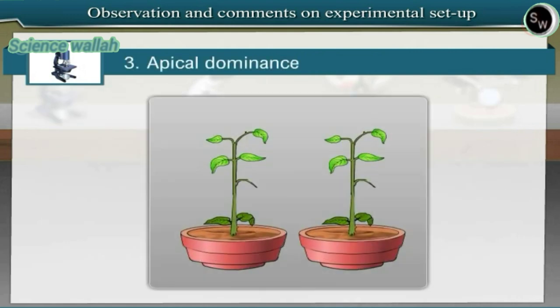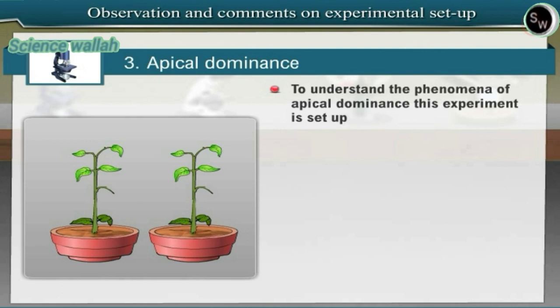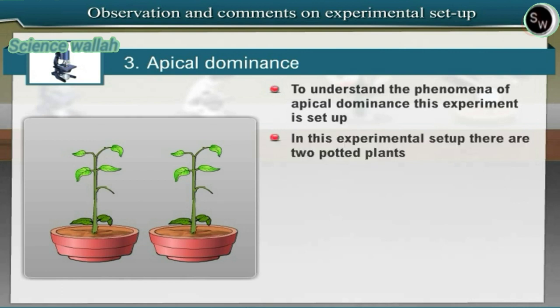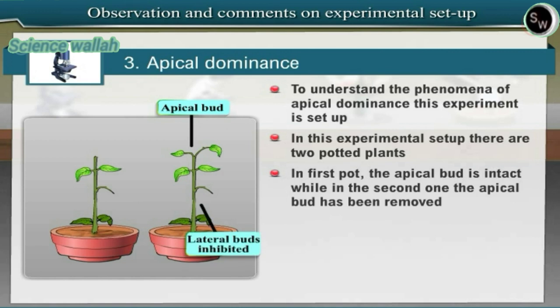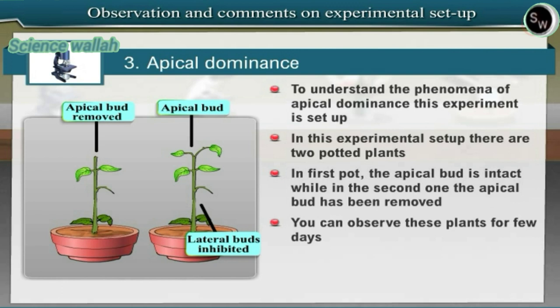3. Apical dominance. To understand the phenomenon of apical dominance, this experiment is set up. In this experimental setup, there are 2 potted plants. In the first pot, the apical bud is intact, while in the second one, the apical bud has been removed. You can observe these plants for a few days.